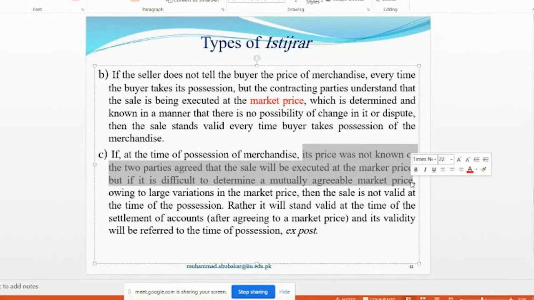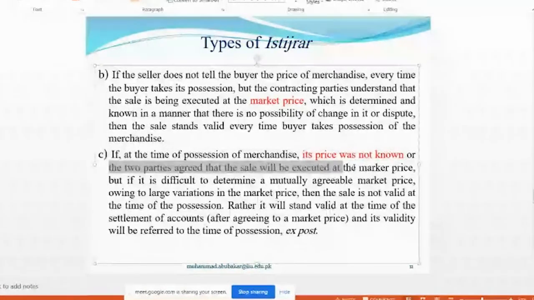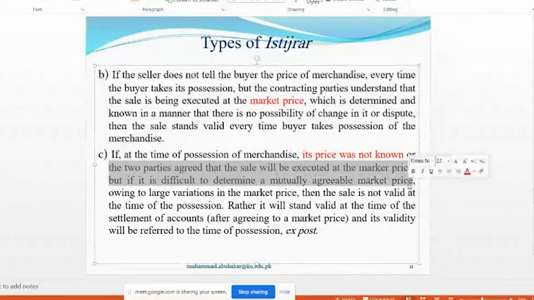Here again, two things. Look here. Unknown, this is one thing. Or the two parties agreed that the sale will be executed at market price, but it is difficult to determine a mutually agreeable market price, or it was not clear. There was a possibility of dispute between the parties.